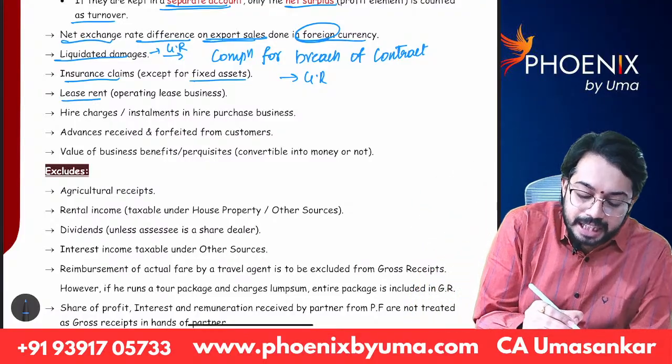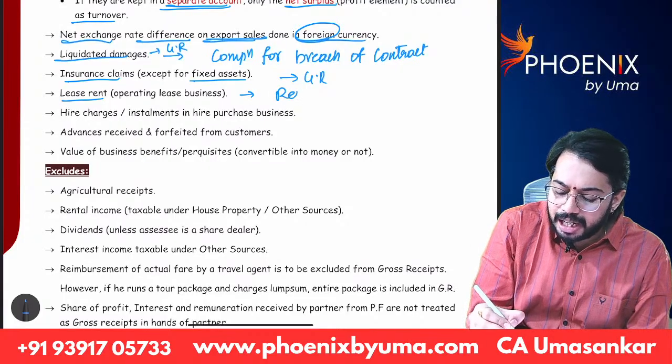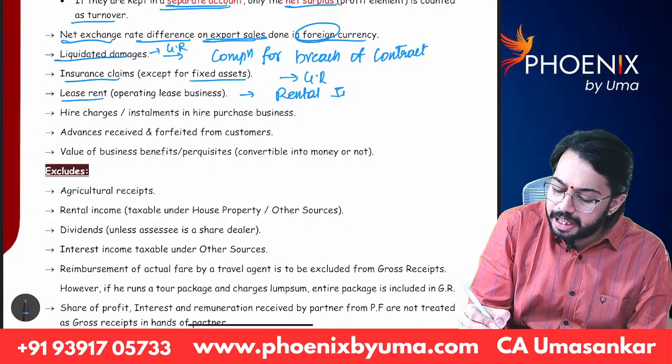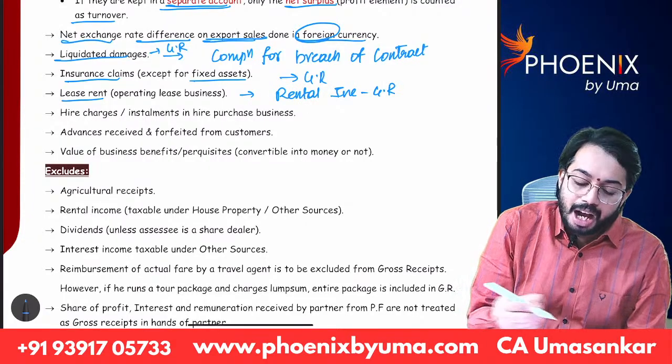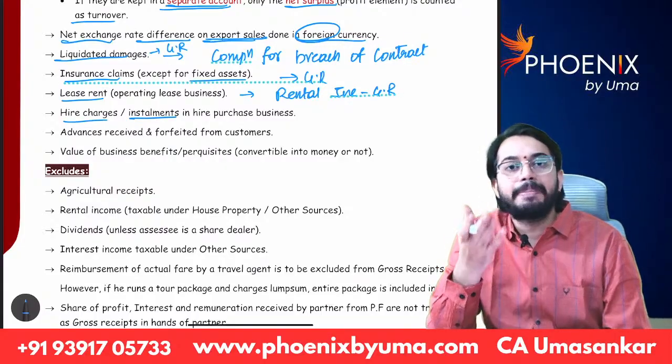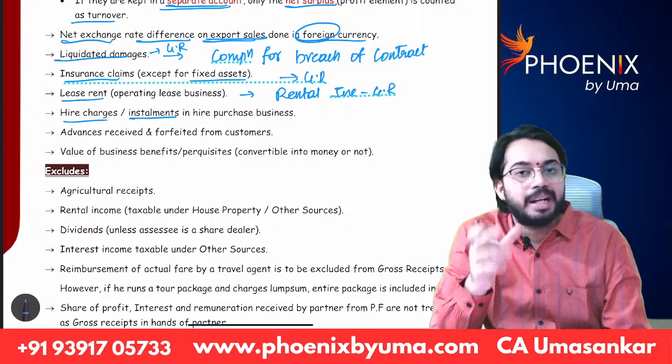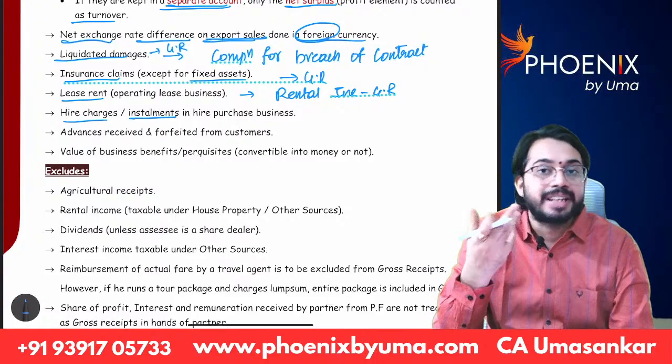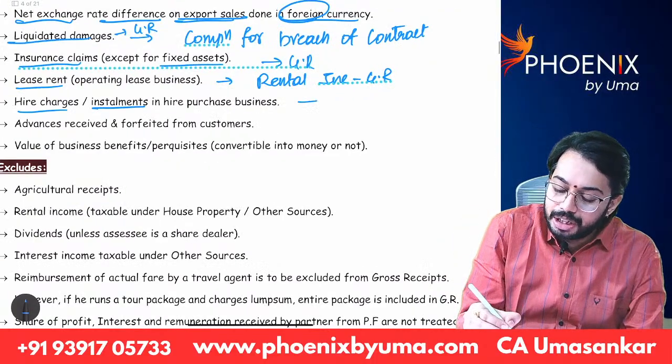Next, lease rent, that means whatever the rental income is there, that will also be treated as gross receipts. Hire charges, installments, you know hire purchase, right? In hire purchase, whatever the installment amount and hire charges are there, they will be treated as gross receipts.